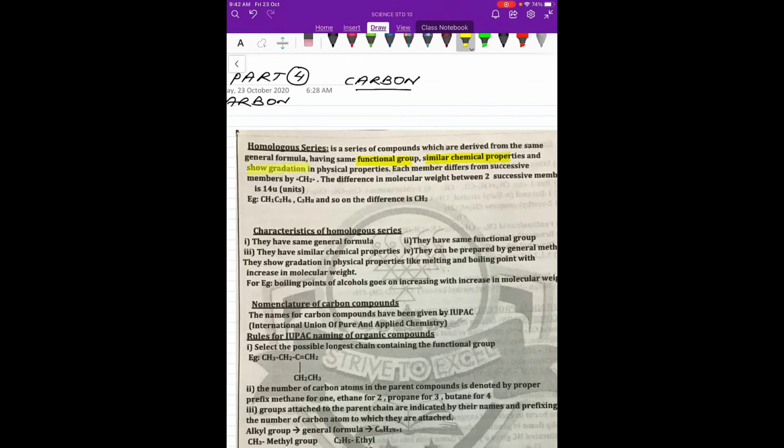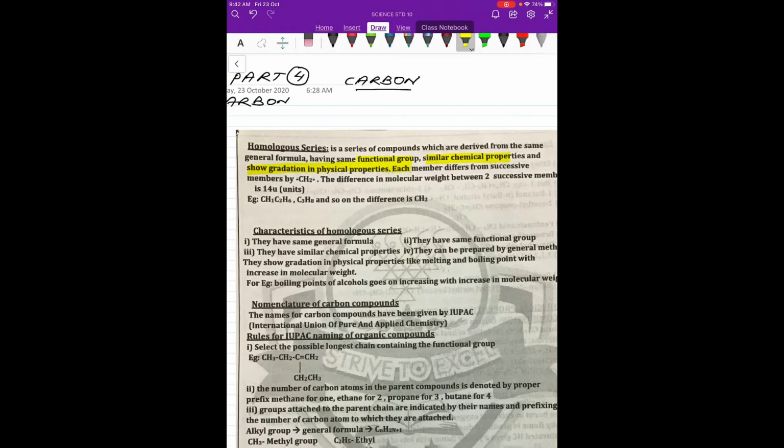Now what do you mean by gradation in physical properties? It means we are adding CH2, CH2, CH2 groups in each next member. So as CH2 increases, the molecular weight also increases. Now it is slowly graded up to a heavier, bigger thing. So everything will increase, the melting point, the boiling point, everything.